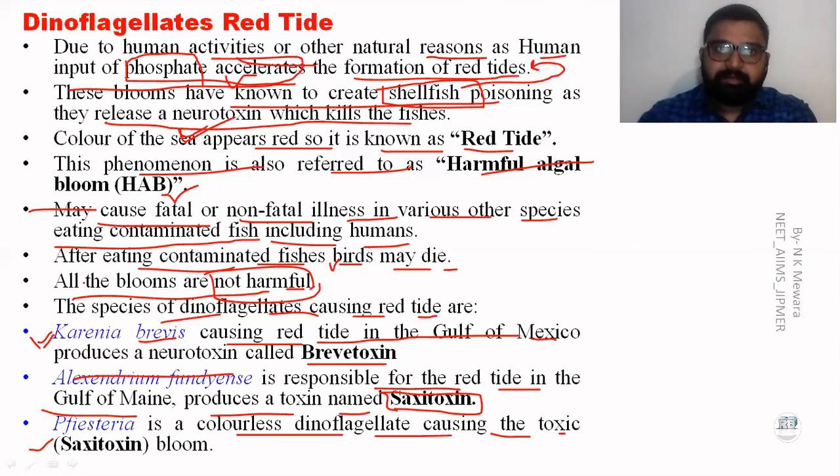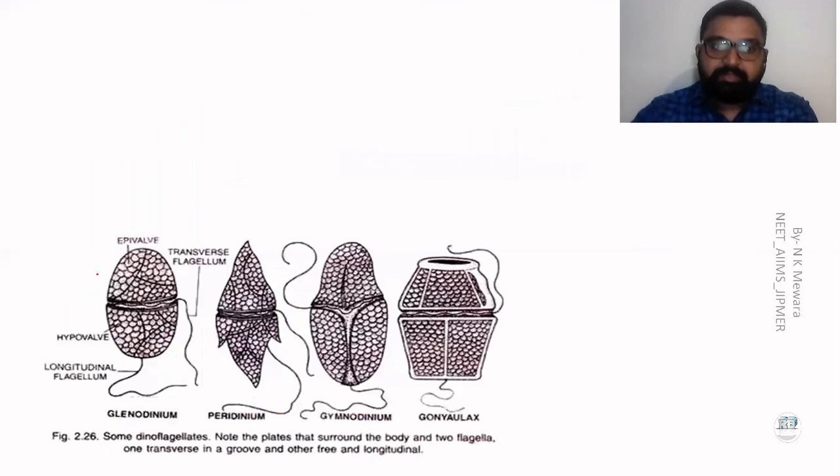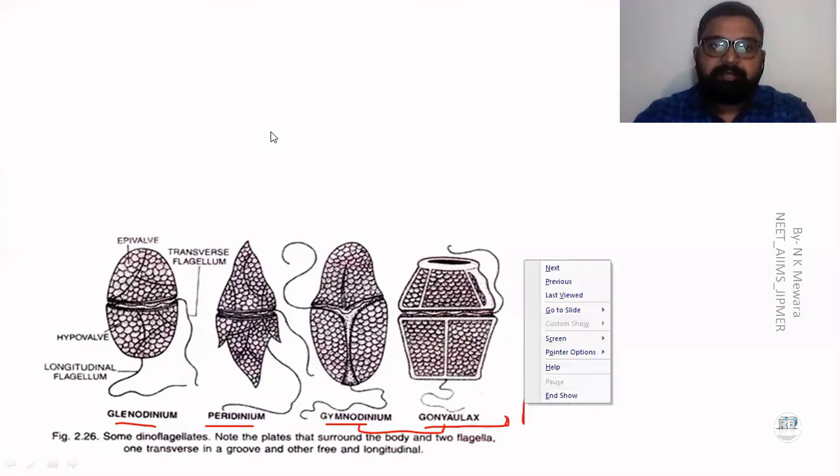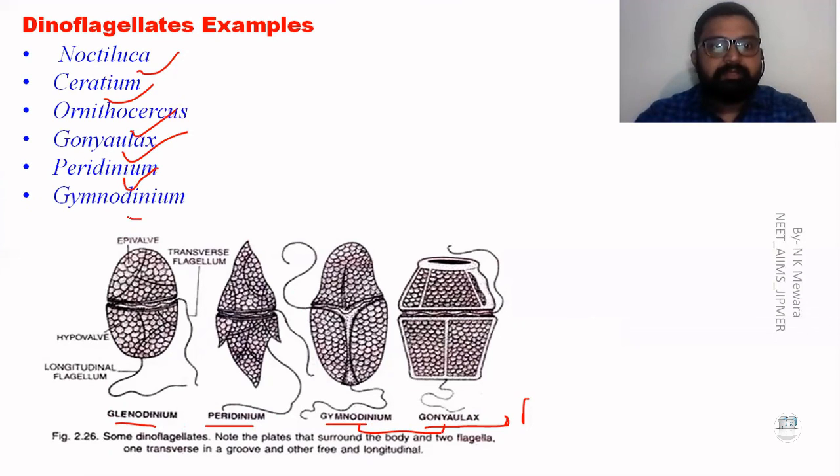So that's the dinoflagellates, and how the red tide shows which conditions are responsible for that. Okay, now next. Here are examples of dinoflagellates, like Gonyaulax, Peridinium, Gymnodinium, Gonyaulax. Gonyaulax and Gymnodinium are responsible for the red tide. Okay, more examples are Noctiluca, Ornithocercus, Peridinium, Gymnodinium.